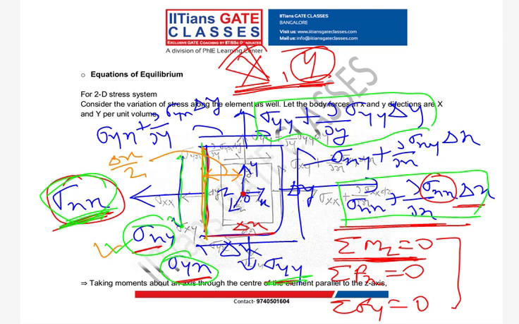Is it clear? So what will be my force? My force due to sigma xy will be sigma xy into dy into 1. And what is your moment arm? It is delta x by 2. Is it clear?